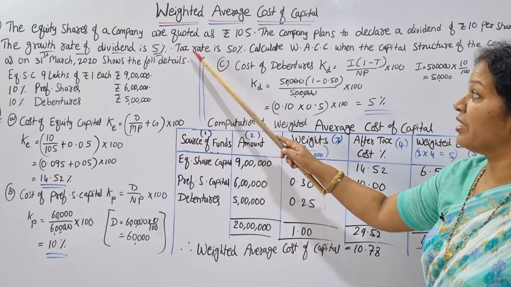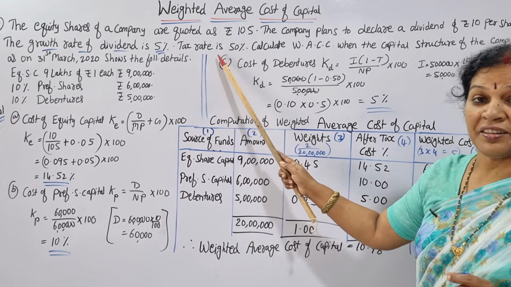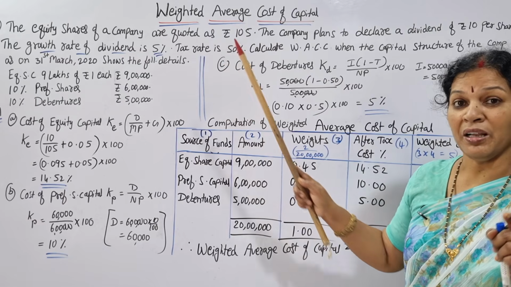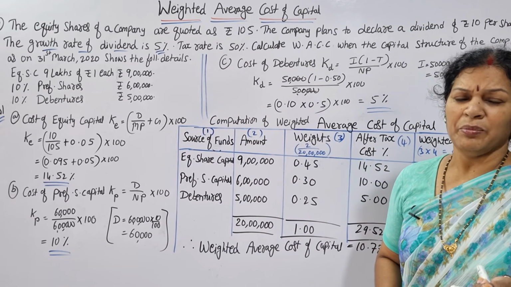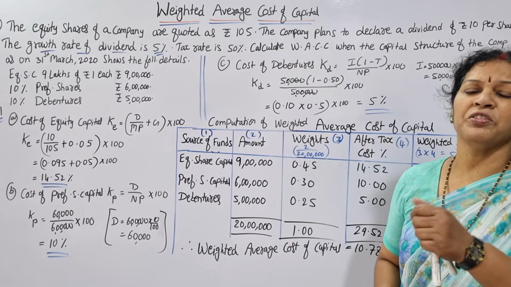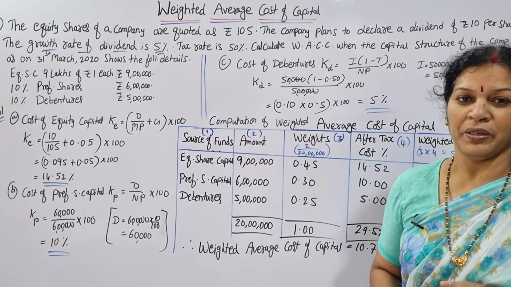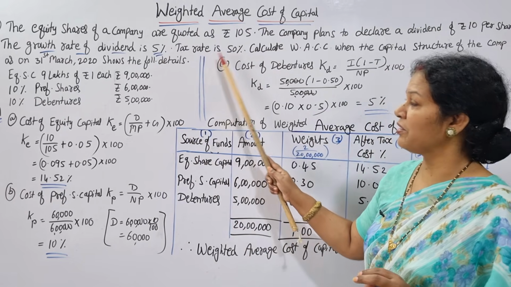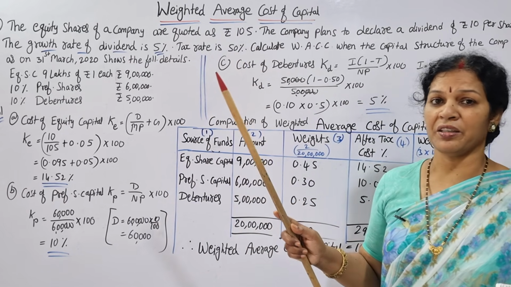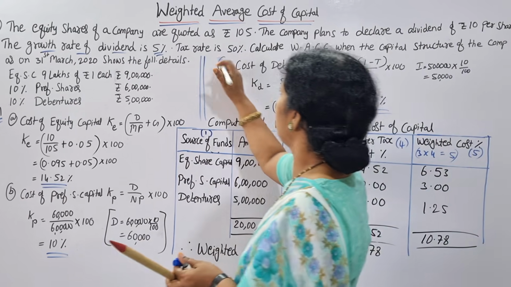Then after that, the tax rate is 50%. Tax rate is applicable when we calculate cost of debt. Debentures, when we issue them, whatever interest we are paying, there we are going to get the tax benefit. You have an idea, as we have done. So that is why, tax rate 50% means, remember, when we calculate the cost of debt, there we are going to use tax rate 50%.